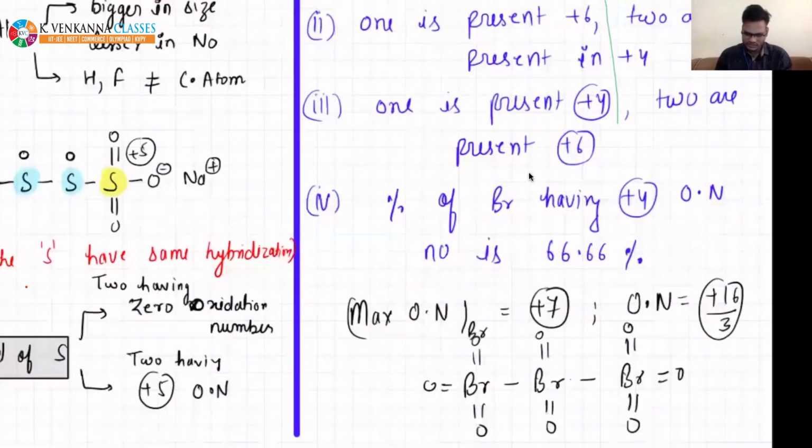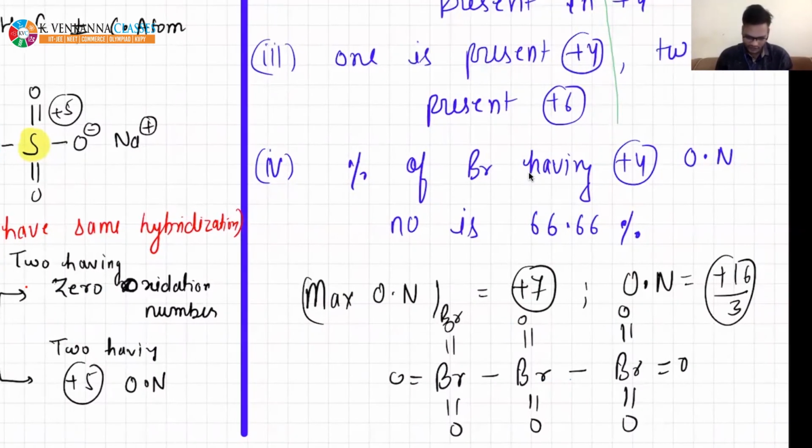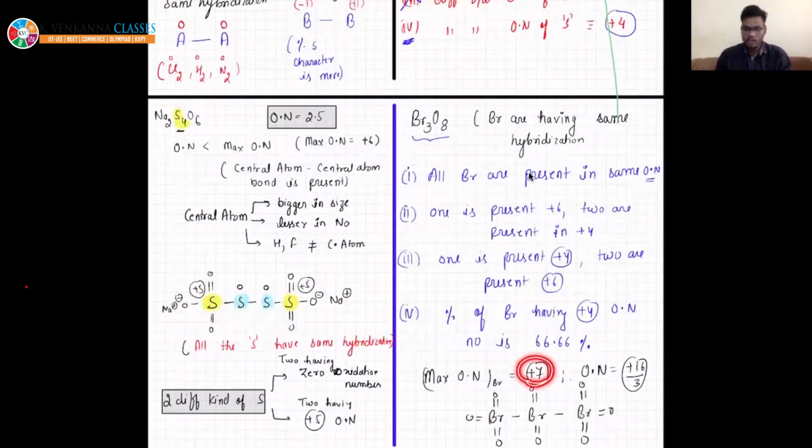This is what we can draw, right? Any other structure is not possible because it cannot have more than +7. If you want to draw something else, you can draw, beta. You can send me on Telegram and I will tell you why that structure is not possible.